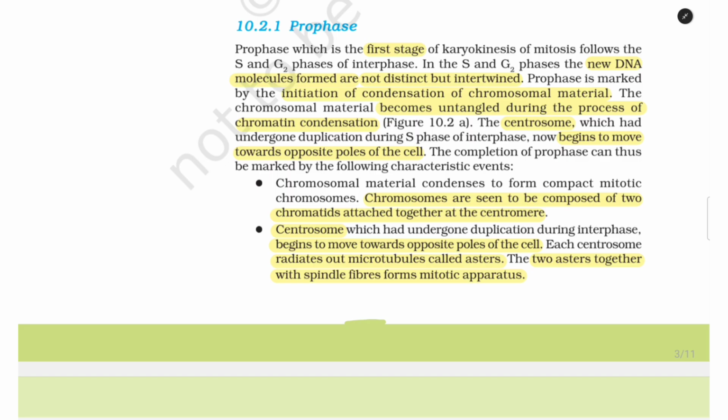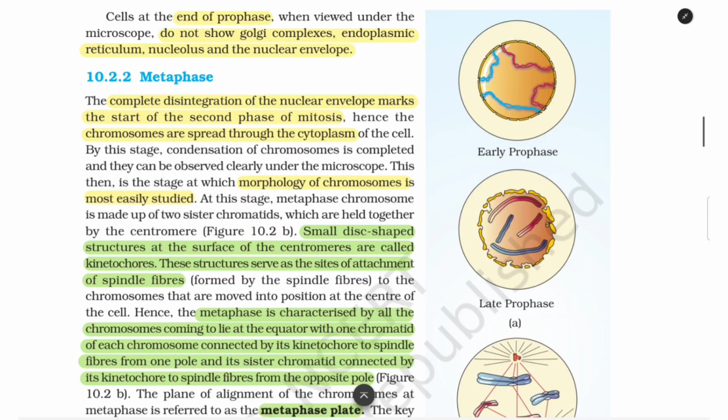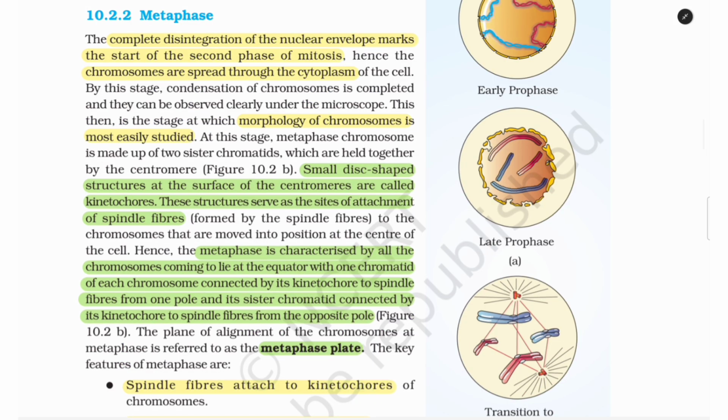Number 1, chromosomal material condenses to form compact mitotic chromosomes. Chromosomes are seen to be composed of two chromatids attached together at the centromere. Number 2, centrosome, which had undergone duplication during interphase, begins to move towards opposite poles of the cell. Each centrosome radiates out microtubules called asters. The two asters, together with spindle fibers, form the mitotic apparatus. Cells at the end of prophase, when viewed under the microscope, do not show Golgi complexes, endoplasmic reticulum, nucleolus, and the nuclear envelope.